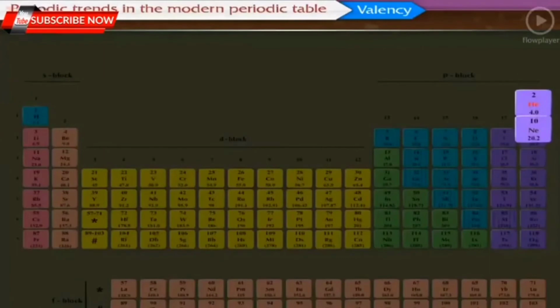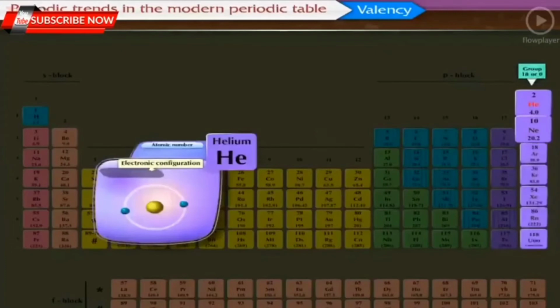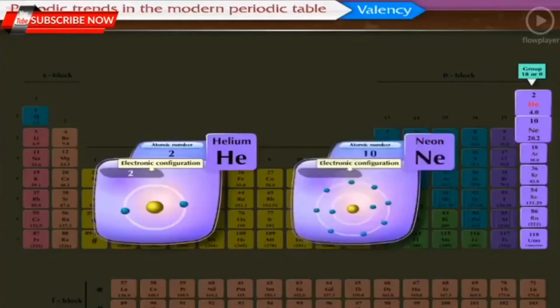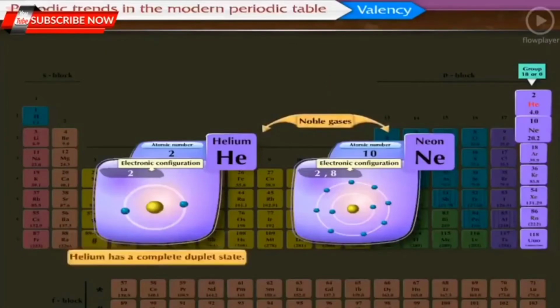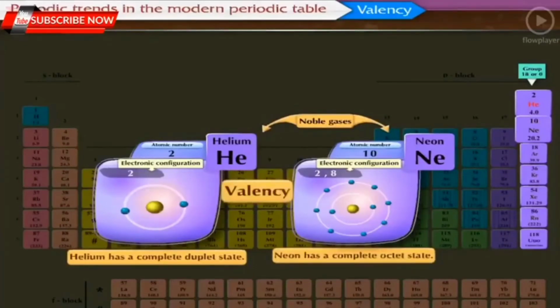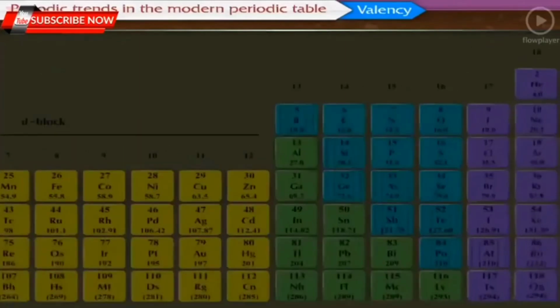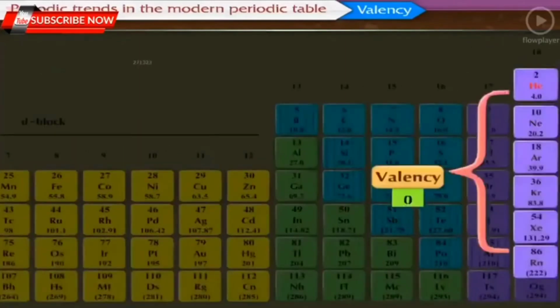Helium and neon belong to group 18 or group 0 of the periodic table. The atomic number of helium is 2 and its electronic configuration is also 2. The atomic number of neon is 10 and its electronic configuration is 2, 8. Both these elements are noble gases. Helium has a complete duplet state, while neon has a complete octet state. Therefore, the valency of both the elements is 0. Similarly, all elements of this group show 0 valency.